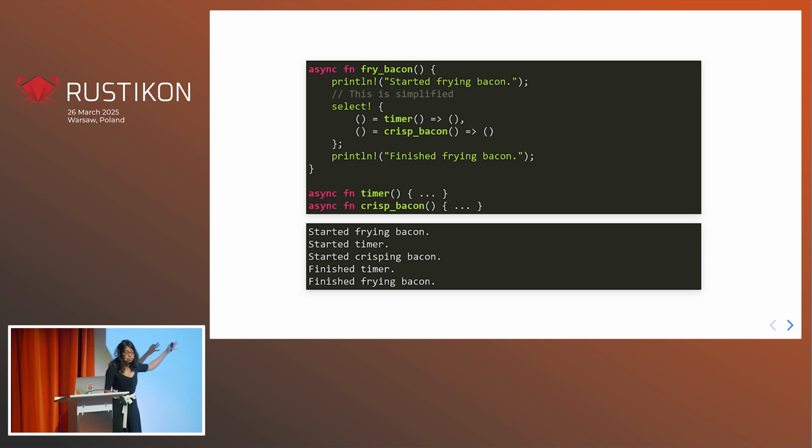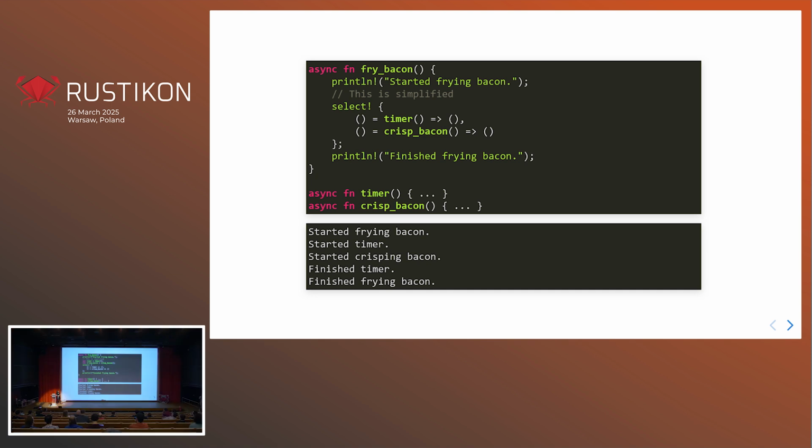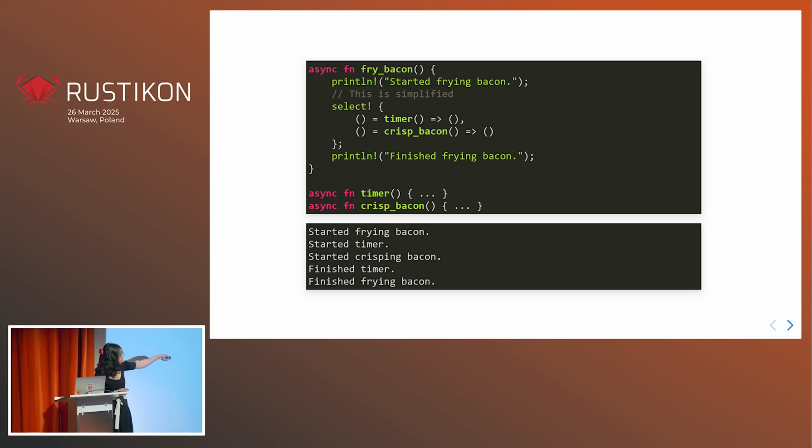We're going to start a timer. That's going to last for 5 minutes. And we're going to crisp our bacon at the same time. If we look at the output of this code, you'll see that we start crisping the bacon, but we never finish it. Our timer finishes first. So with select, we can express that we want a particular relationship between these two things. We want one of them to finish first and the other to stop.